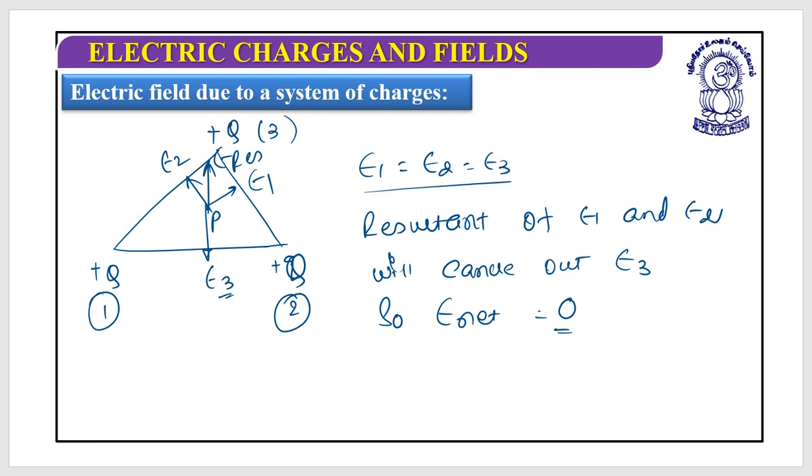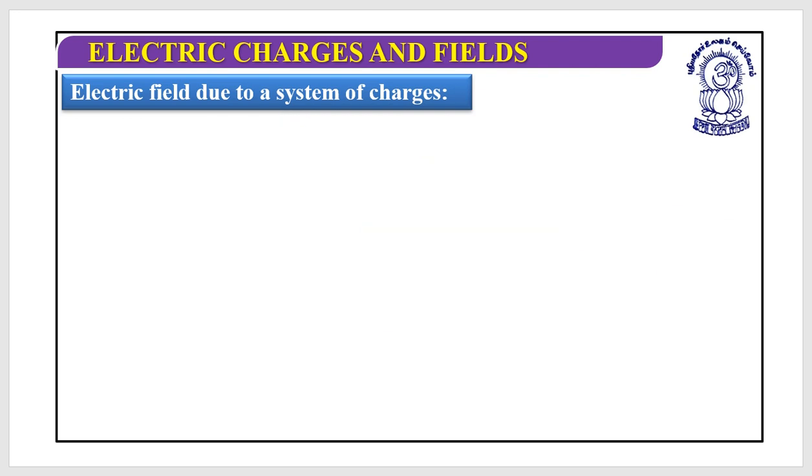So am I okay with this? Can you understand all these things? Okay, now let's find out a point where the net electric field will be zero. Suppose this is given, this is plus q, this is plus 4q, and let's say this is 10 meter.